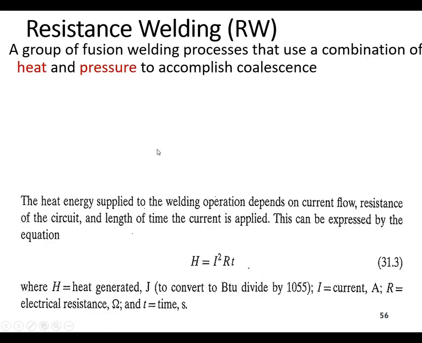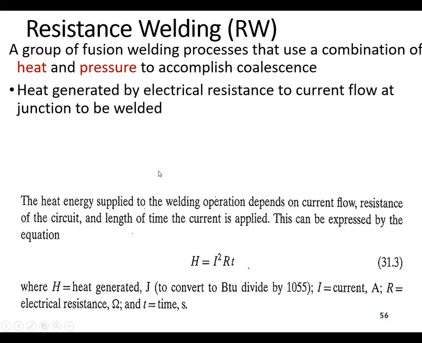Coming to resistance welding, which is very important and used in the automotive industry. It is a group of fusion welding processes using a combination of heat and pressure to accomplish coalescence. If you want to see the physics of this process, the heat generated is equal to the square of the electric current multiplied by the electrical resistance multiplied by the time. So you can calculate the total heat generated. This heat is generated by electrical resistance to current flow at the junction to be welded, because you are generally using sheet welding processes.